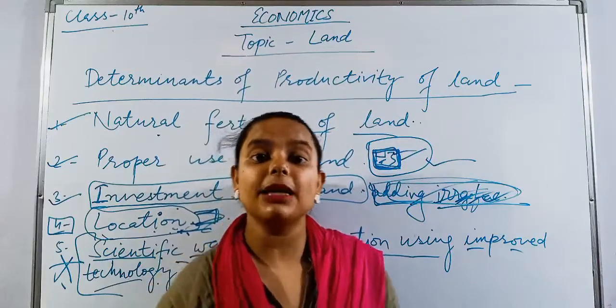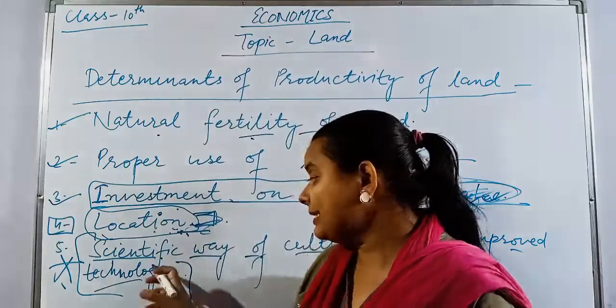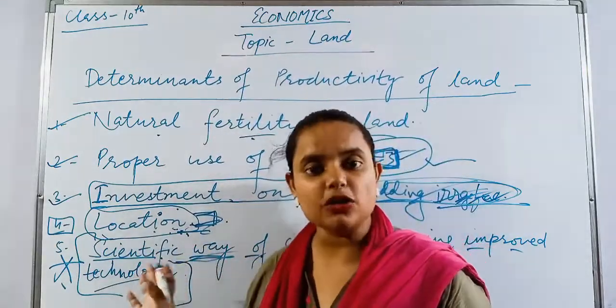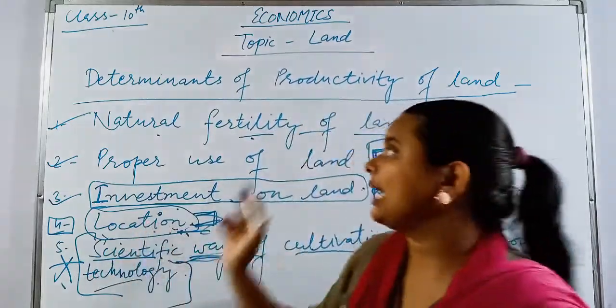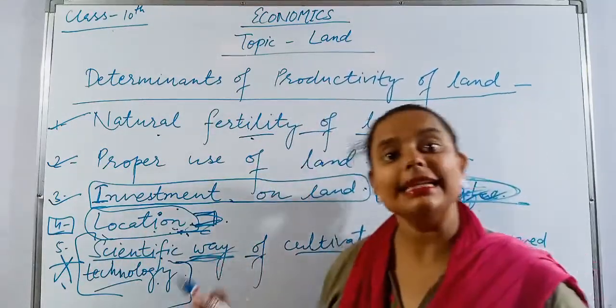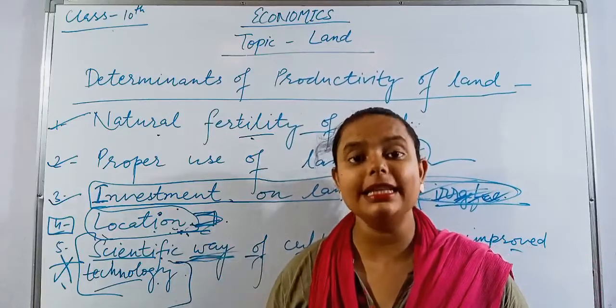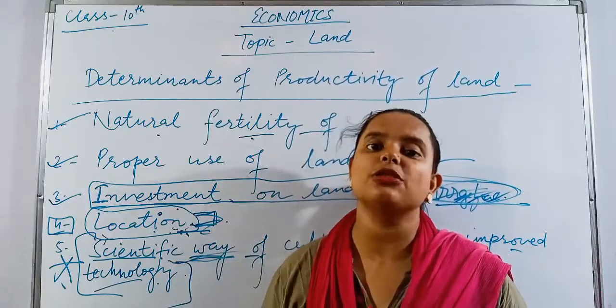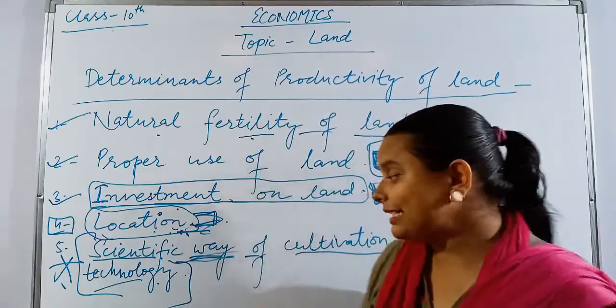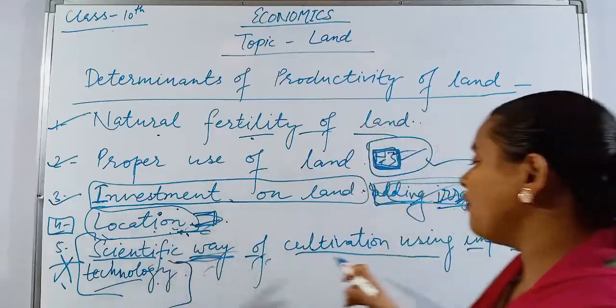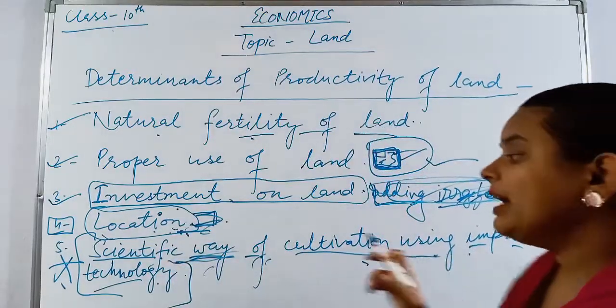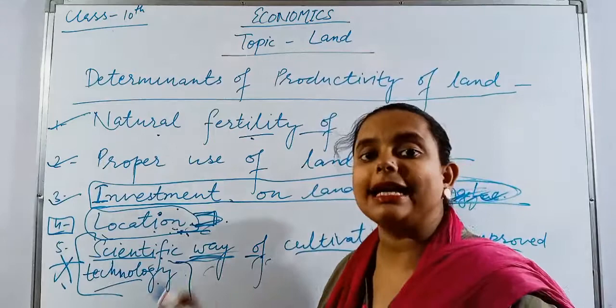What happened? Because of those implements, because of these scientific ways, the productivity of our land has increased and the cost and expenditure on it have also decreased. So in this way, using a scientific way of cultivation with improved technology can also enhance the productivity of land.